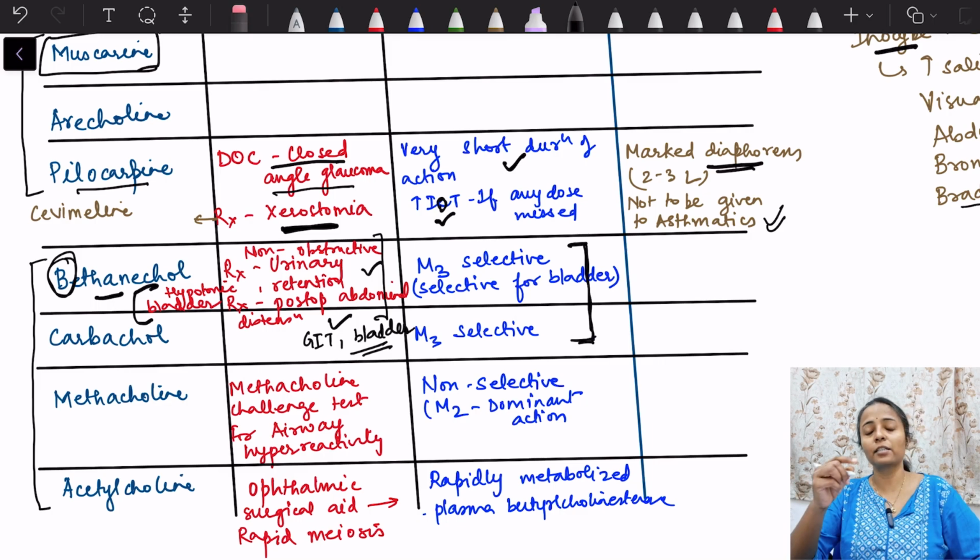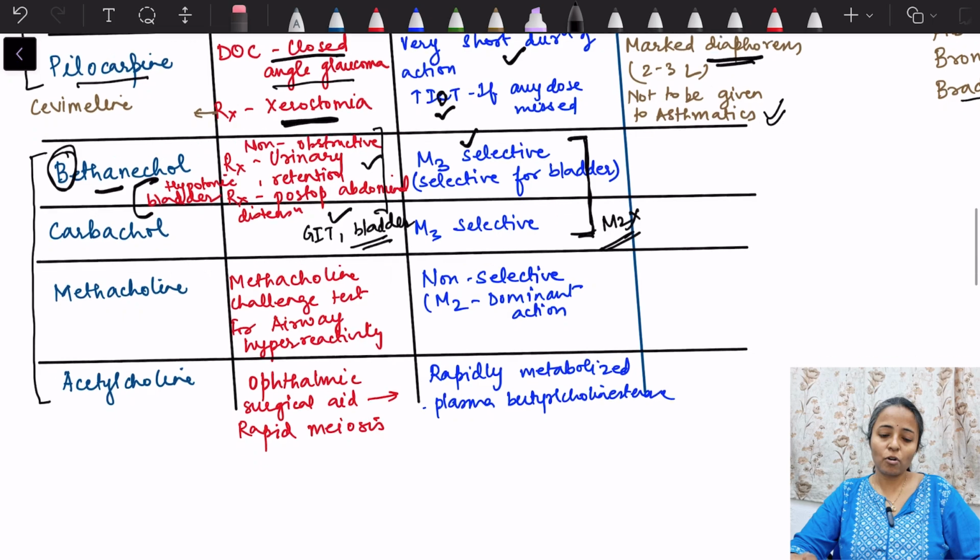Okay, M3 selective because it is acting on the smooth muscles, and the cardiac action is very less. So M2 action is not there. So good for the treatment, isn't it? We will not get bradycardia as the side effect. Okay, so we have bethanechol and carbachol which are M3 selective, right?